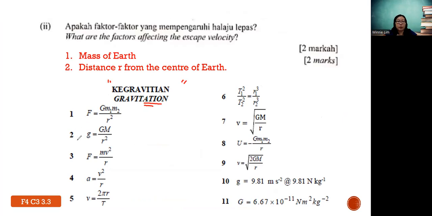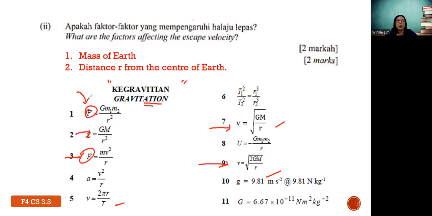Nowadays they give you all the formulas, but one thing not good is they don't specifically tell you what this G refers to, or what this V refers to. You see here there's a V in a few formulas. How do you know which one is for escape velocity? Even though they have the list, you cannot just say you don't need to remember the formula. You need to know what all this refers to. What force is this?